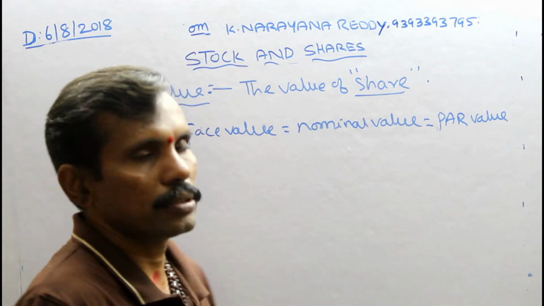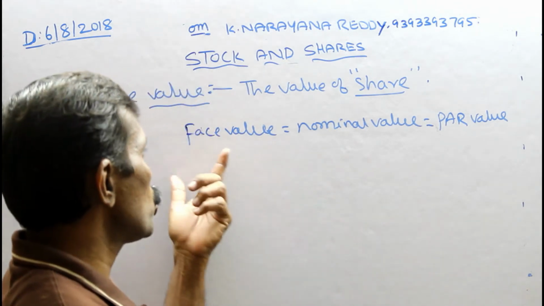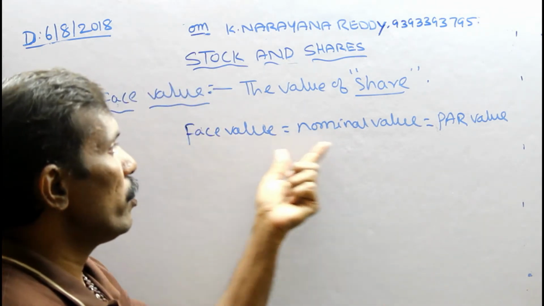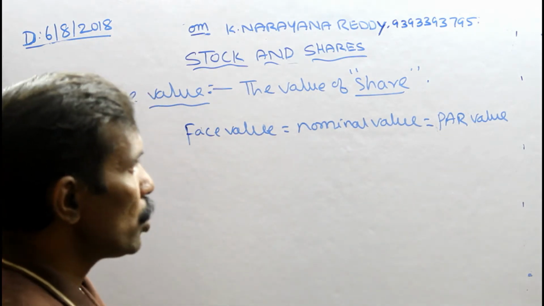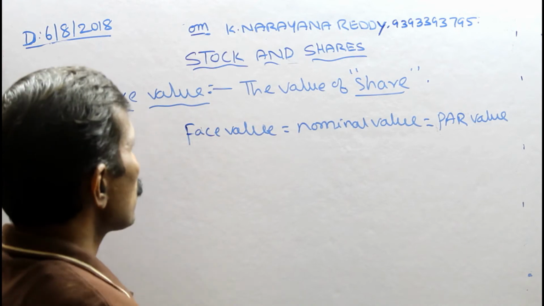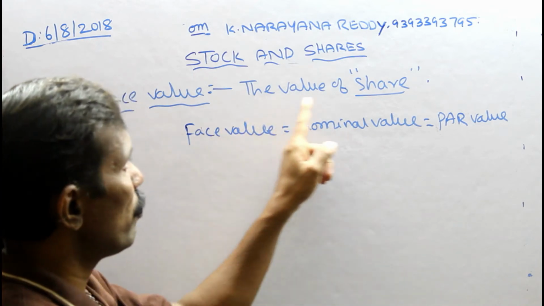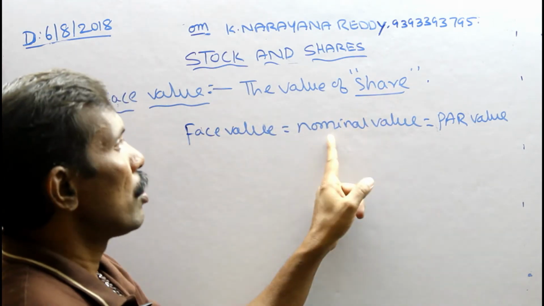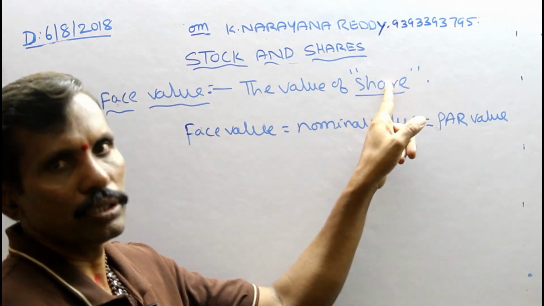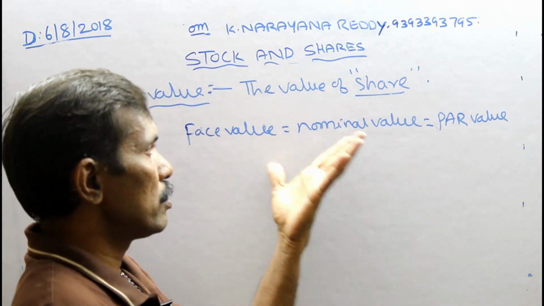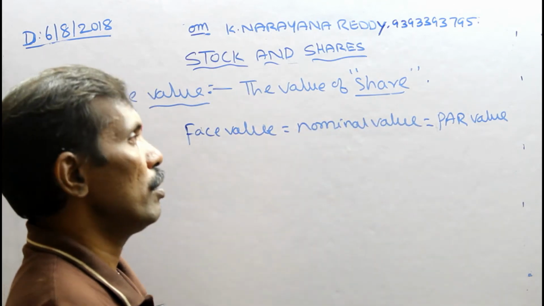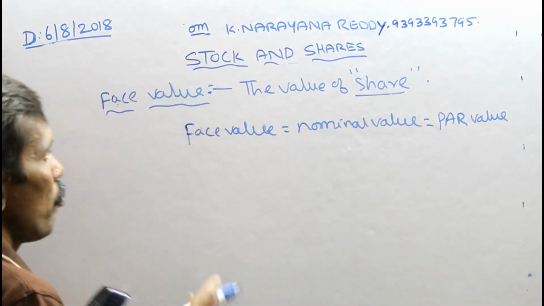These three are equal: face value, nominal value, par value. Face value is nothing but the share's value, nominal value is also the share's value, par value is also the share's value. These three are equal. You can call it nominal, par, or face value. Okay. Next one is market value.